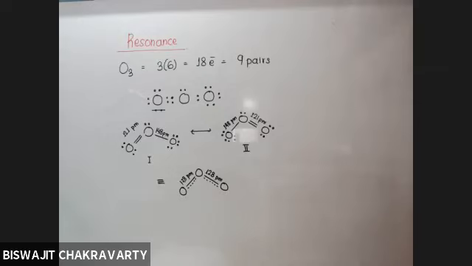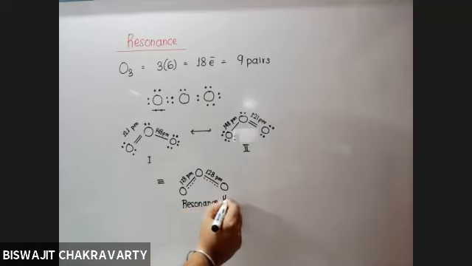That means the actual structure of ozone is neither structure 1 nor structure 2. The actual structure of ozone is the combination of the first two structures, which we call the resonance hybrid.